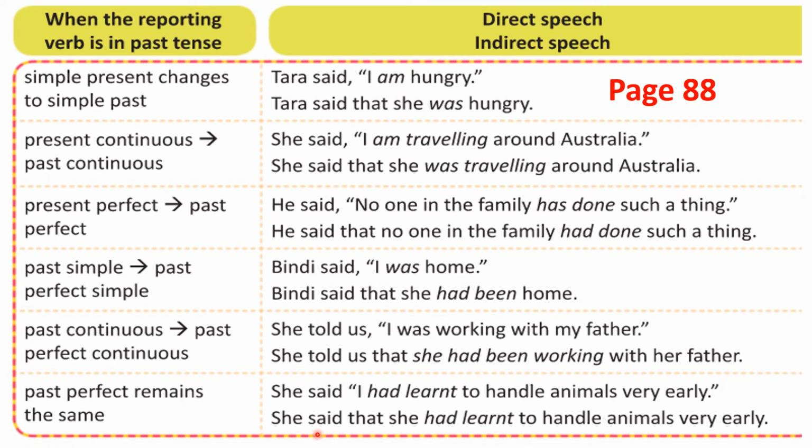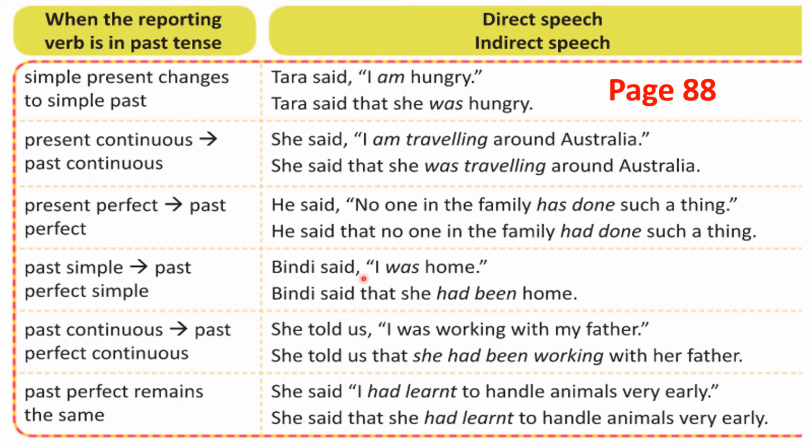Can you see here? She said, after this reporting verb, you have to use that. After that, I is changed into she because it is the girl. So you have used she. Had learned, same you are copying here. Had learned to handle animals very early. Same. There is no change at all. This is past perfect. When there is past perfect tense in a direct speech, you need not do anything. Copy down the same.